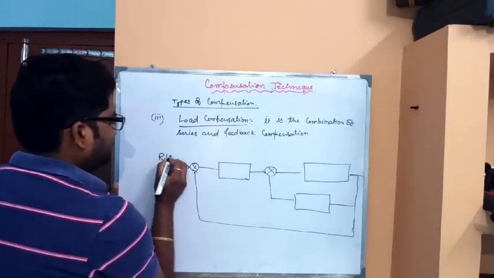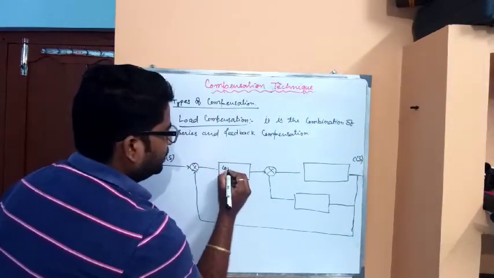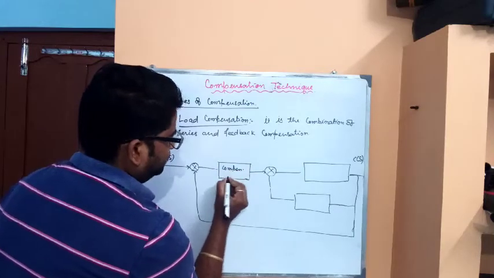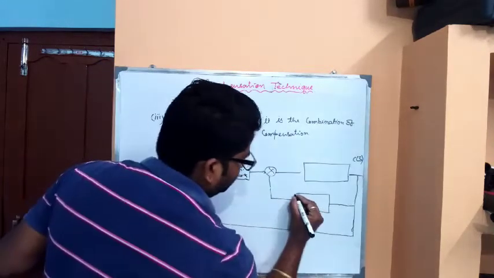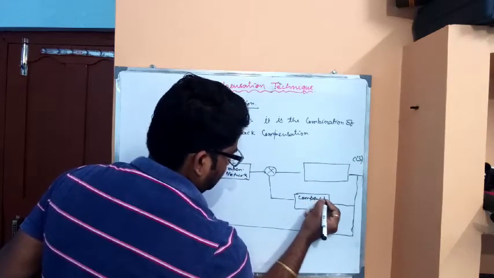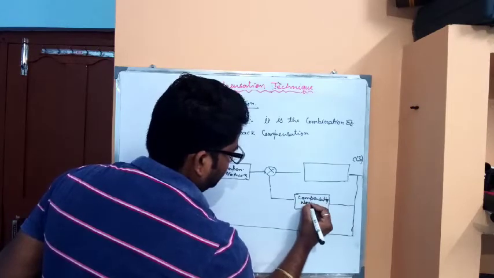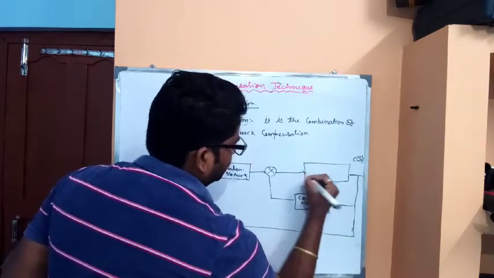That is R of S or the input, this is output C of S, this is the compensating network. This will also be a compensating network. And this thing is the fixed element.